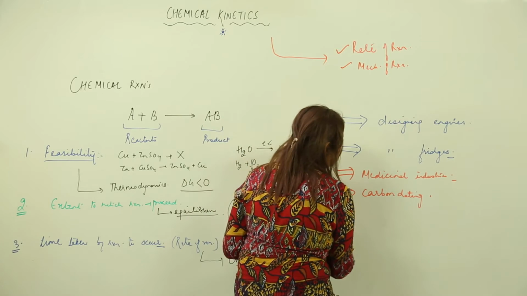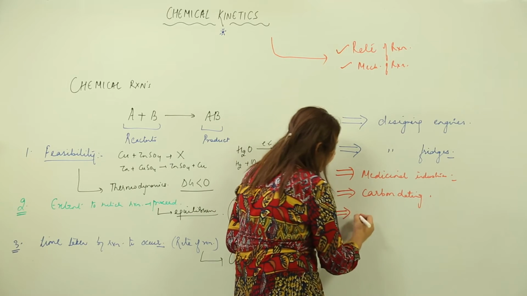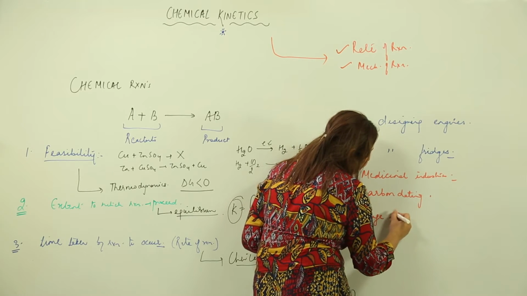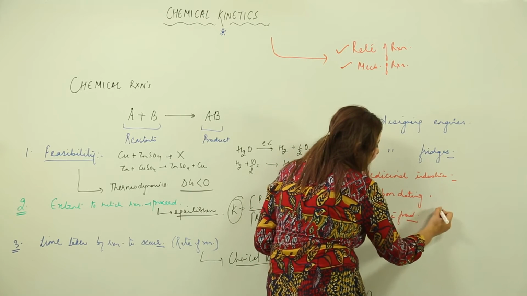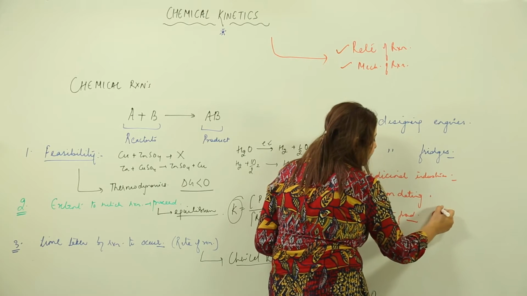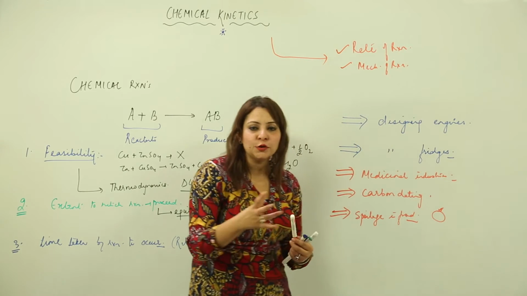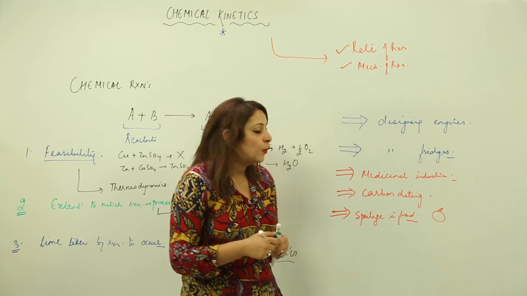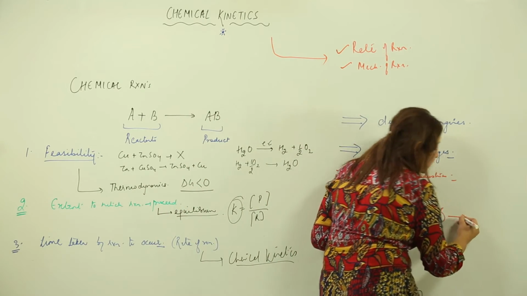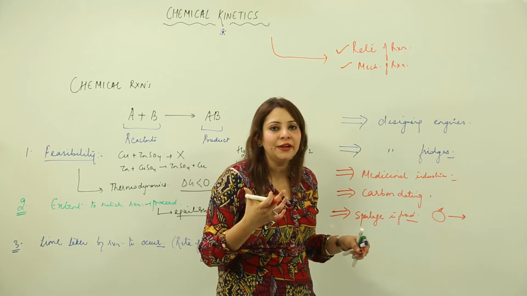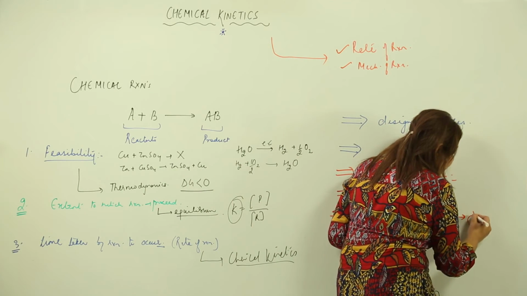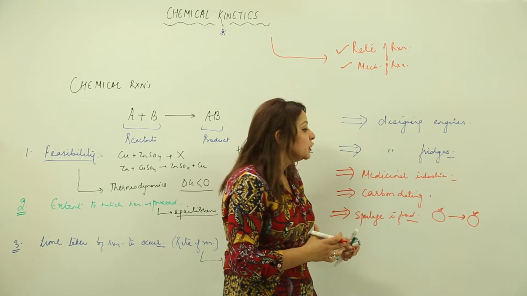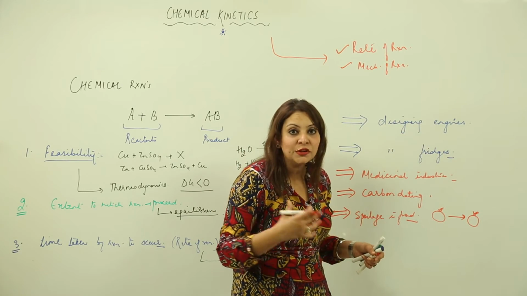The fifth is that it also causes spoilage in food items. Suppose we have a tomato, right? So I have a tomato here. If I keep a tomato at room temperature in summers, the reaction speeds up, that is, the microorganisms start degrading it, and this tomato no longer remains fit for eating, right? So it becomes stale, it becomes rancid.